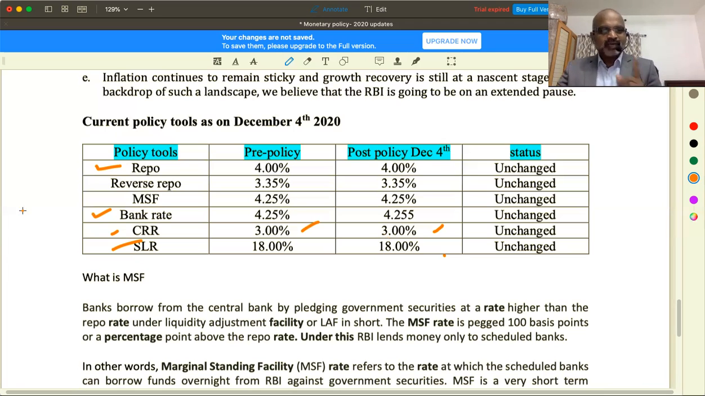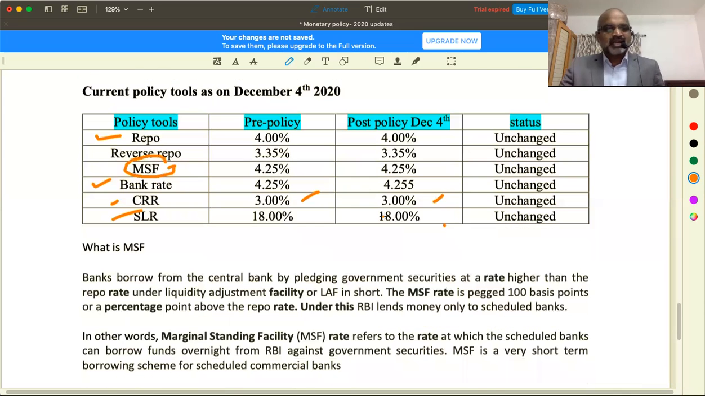So look here now, one more, marginal standing facility. Because from your graduation level, from your plus one and plus two level, from NCERT books, you must have heard these rates. But MSF is something new. MSF and LSF, liquidity standing facility, marginal standing facility, there are two important rates. You must have clarity. That's why I have given an explanation here. Am I clear? And that rate also is 4.25% before and 4.25% even after the policy. First, remember, policy rates have not been changed in the latest monetary policy, which is announced by the Monetary Policy Committee of the Reserve Bank of India.